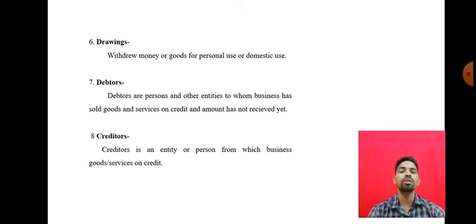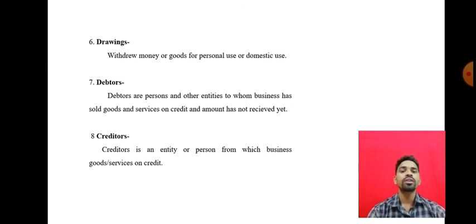Now see creditors. Creditors means an entity or person from whom the business purchases goods and services on credit. Now this is vice versa.